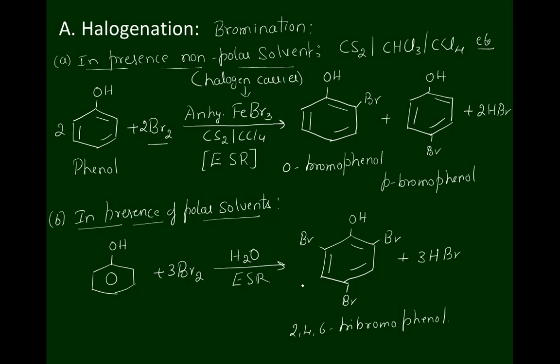So in the presence of a polar solvent we are getting only one major product. In the presence of non-polar solvents we are getting two products. This one will be the minor product and this will be the major product. These two concepts we have taught properly in the first year PUC, called electrophilic substitution reactions of the benzene ring. For the mechanism, please follow this video.